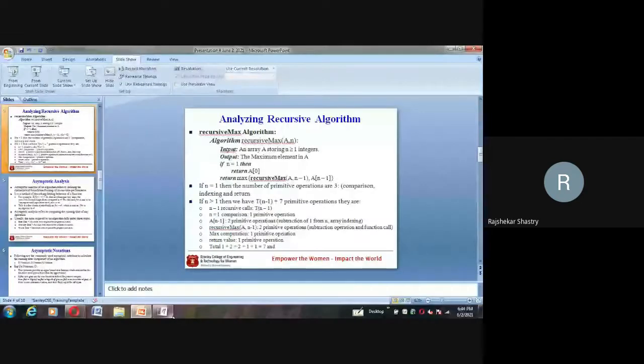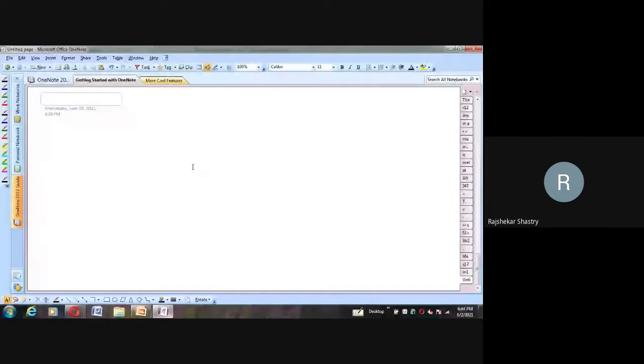Here it is. What I have written is: T of n is the time, our function T of n, and it is equal to 3 if n is exactly equal to 1. Otherwise, it is equal to T of n minus 1 plus 7 if n is greater than or equal to 2. So this is the mathematical formula, and we learned this in discrete structures.